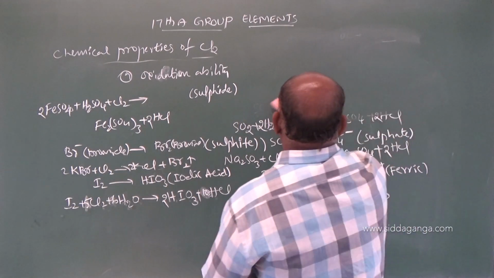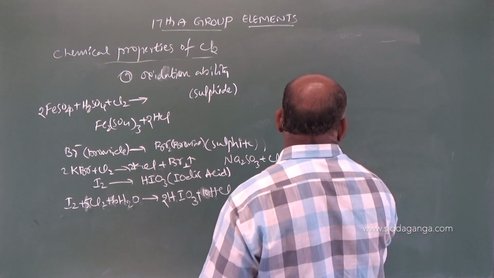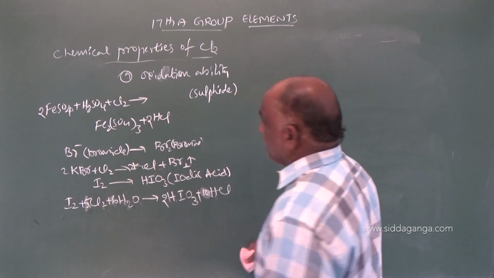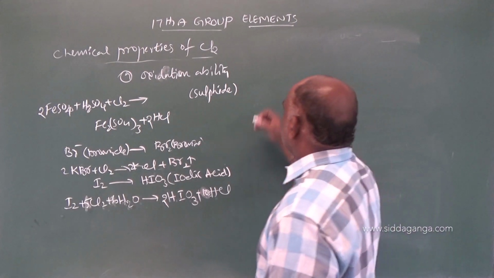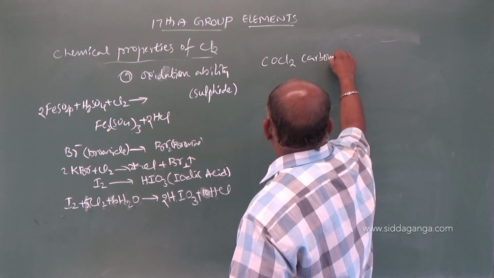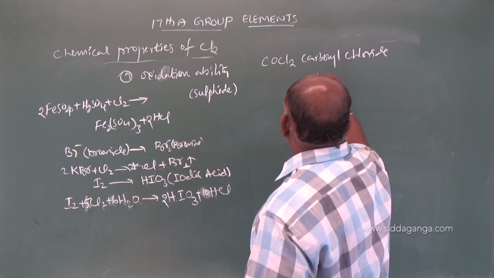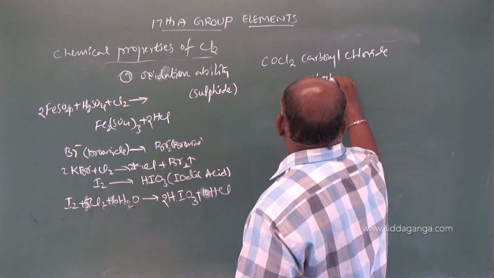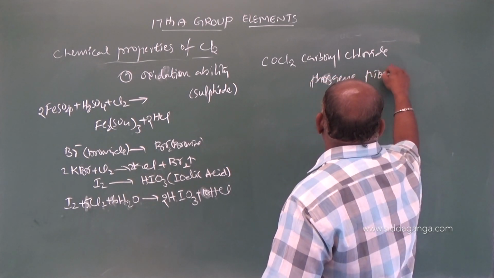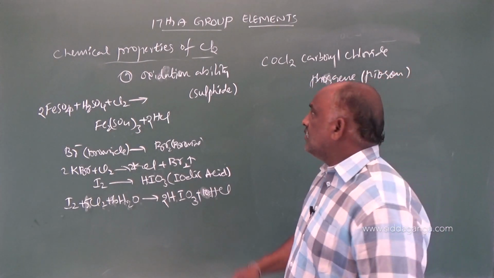The uses are simple. You should practice them from a competitive point of view. COCl2 is called carbonyl chloride, which is phosgene, a highly poisonous gas, number 1.